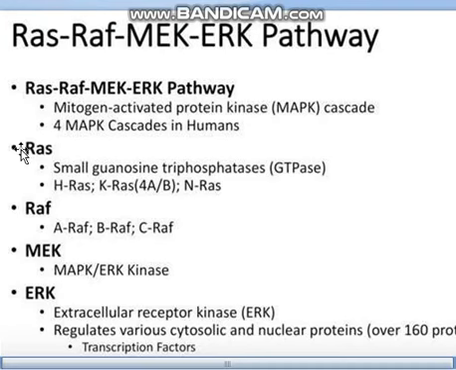RAS is a protein, RAF again is a protein, MEK is a protein, then MAP kinase, ERK kinase. So this pathway is involved in the growth of the cells. We will see how the growth factors are involved here. So the most important thing is the RAS protein.